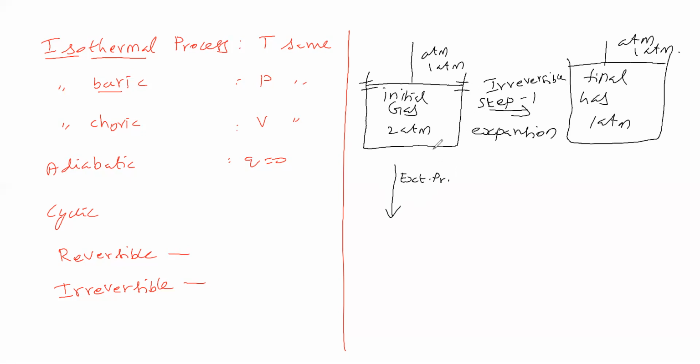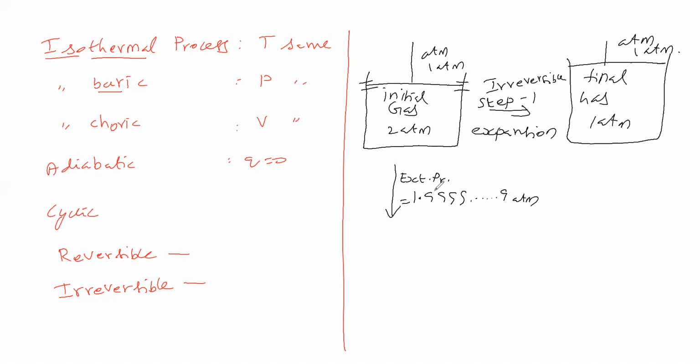Now we will see the reversible process. Reversible process means the initial stage and final stage are the same, but the way is different. Now what is the external pressure? It is 1.9999 up to 9 atmosphere. The external pressure should be this much. Now the internal pressure is 2 atmosphere, and the external pressure is this much.